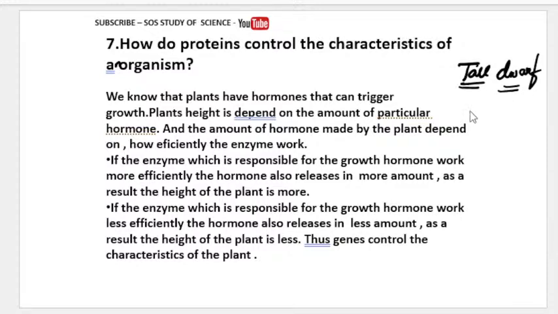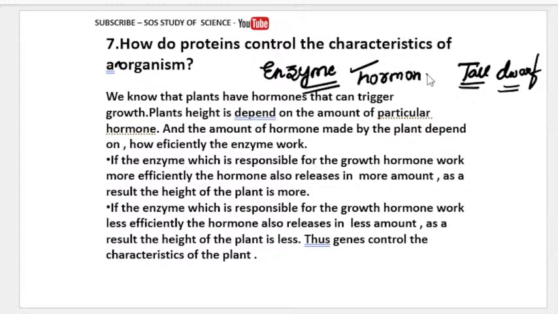So for a hormone to be properly secreted in the body, the efficiency of enzymes has to be good. As we are talking about the plant, the enzymes present in the plant body have to work efficiently. When enzymes work efficiently, what happens? It releases more amount of hormone.